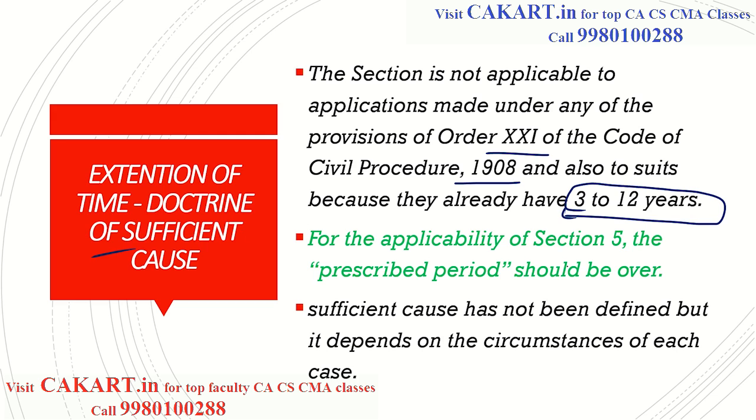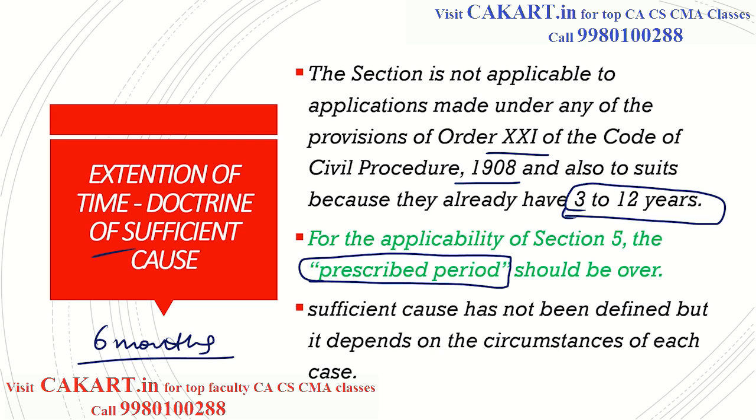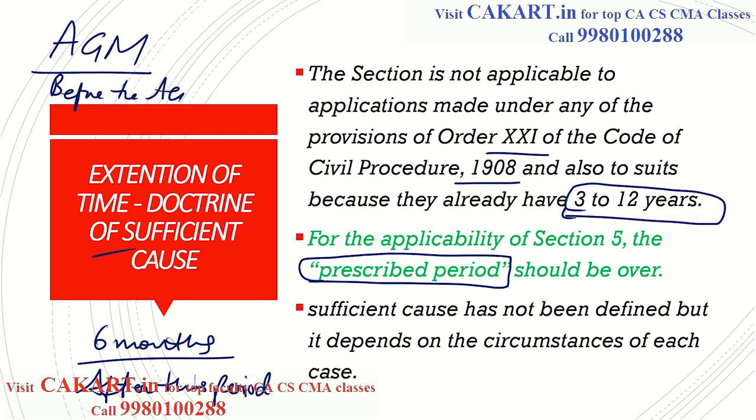For the applicability of section 5, the prescribed period should be over. That means, suppose somewhere it is said that 6 months is the time limit. After this 6 months, after this period, you should go to court and say sorry. You should not say there are another 2 months left, but anyway I cannot file the case, so now only I am going to take extension of time. No, this is not going to work in this particular Limitation Act. In many other laws, you should take the extension within the time limit. For example, in company law, AGM. For extension of the AGM, you should apply before the AGM date.